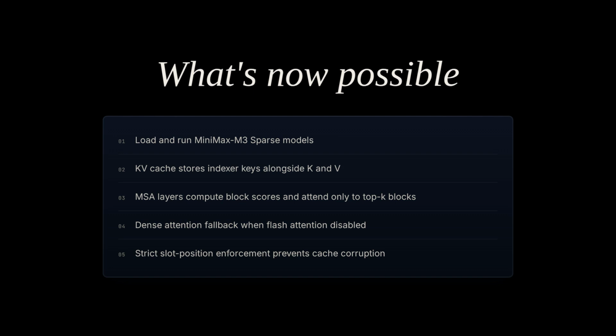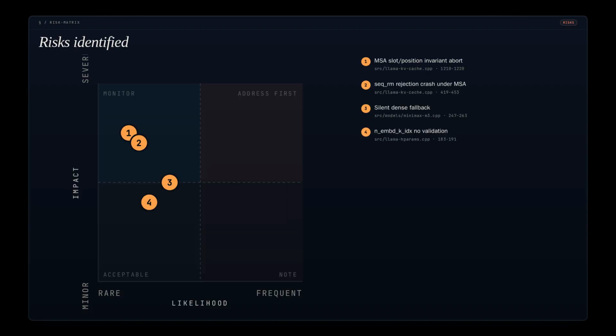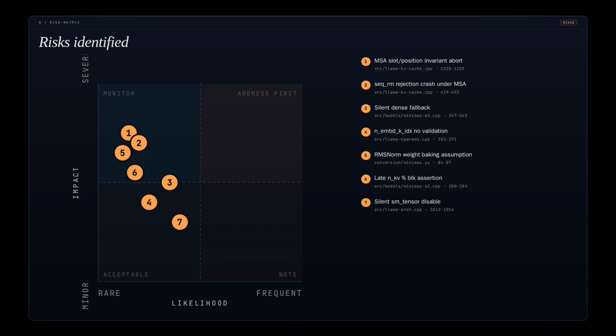Let's talk about the risks we found. There are 7 concerns scattered across impact and likelihood. The most severe are the MSA slot invariant abort and the SEQ_RM rejection crash. Both use hard aborts that could be unrecoverable if triggered. The silent dense fallback and late block size assertion are medium impact. The RMS norm baking assumption and a few silent validation gaps are lower but worth noting. Let's zoom in on a couple of these.